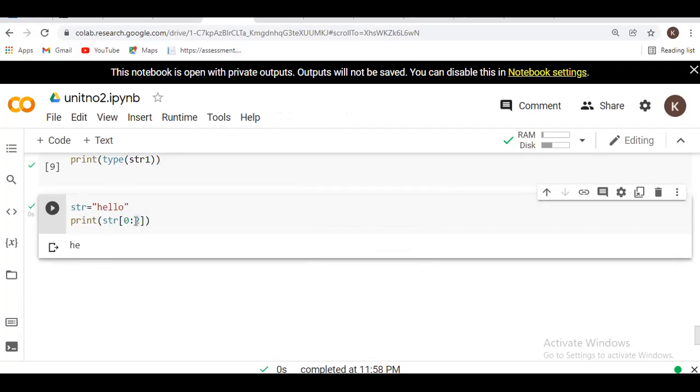Why? Because I want the end at the second location, which means the slicing stops at the second location and does not display the data at the second location. If here I pass 5, it will display the whole string. Why? Because my string has locations 0, 1, 2, 3 and 4, but here I am printing up to the fifth location. So these are the slicing operations, or suppose we are passing like this, 5 or 4.